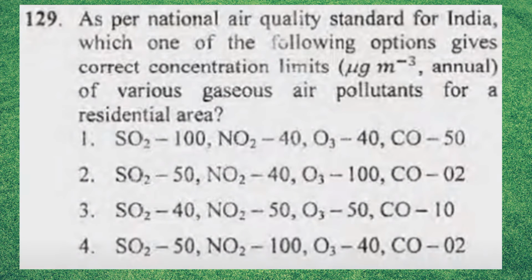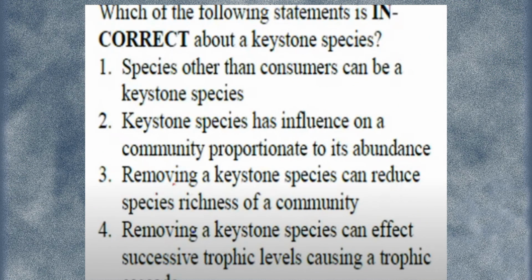Ozone 100, and nitrogen dioxide is 40. The next question is, which of the following statements is incorrect about keystone species? First option, species other than consumers can be a keystone species. Keystone species has influence on a community proportionate to its abundance. Removing a keystone species can reduce species richness of a community. Removing a keystone species can affect successive trophic levels, causing trophic cascade. These are the options, and here what is the answer?